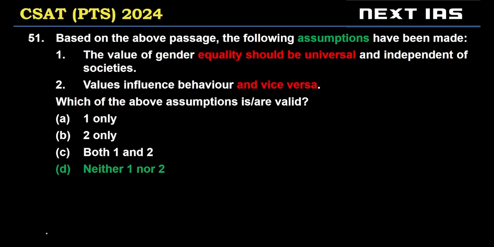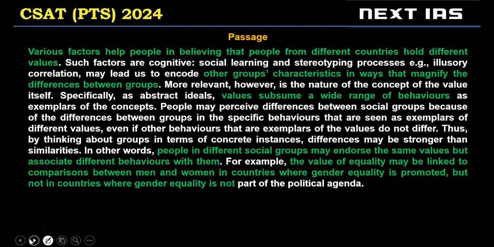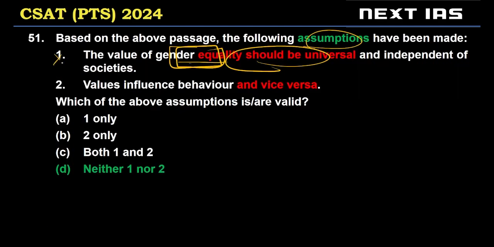All right, let's see what the kind of questions that are on this passage are. First is an assumption question. The value of gender equality should be universal. Gender equality is used as an example. It is not really stated in the passage that the value of equality should be equal to gender equality everywhere, right? It's just being used as an example to show us that two groups may have same values but different behaviors. All right, so one is invalid.